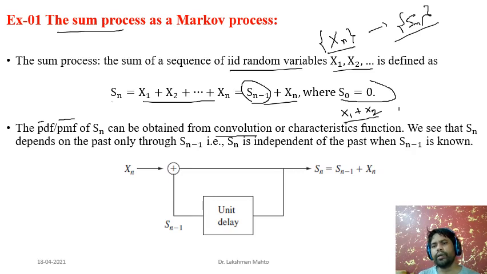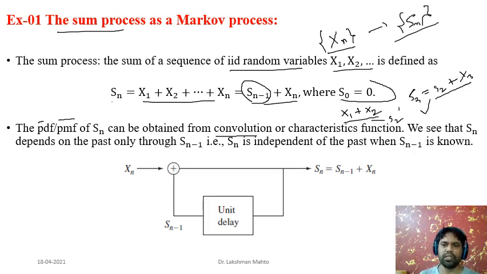What if someone asks how we can define the PDF for S3? S3 is what? These two will give the PDF of S2, and we know that S3 is the sum of S2 plus X3. So again, it has been expressed in terms of a sum of two random variables, and by using convolution, we can define the PDF of S3. Likewise, you can define the PDF of S4 as a sum of S3 and X4. So through convolution, you can define the PDF of each member of Sn.